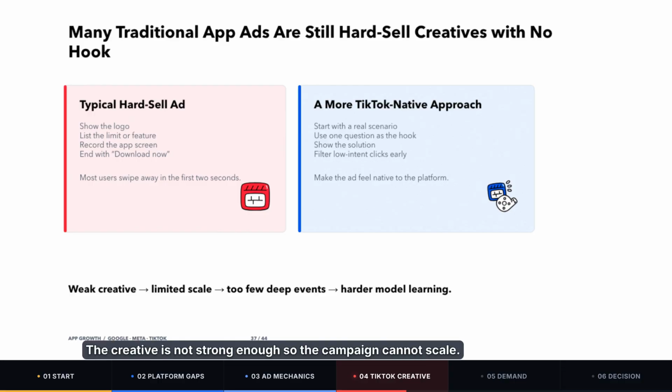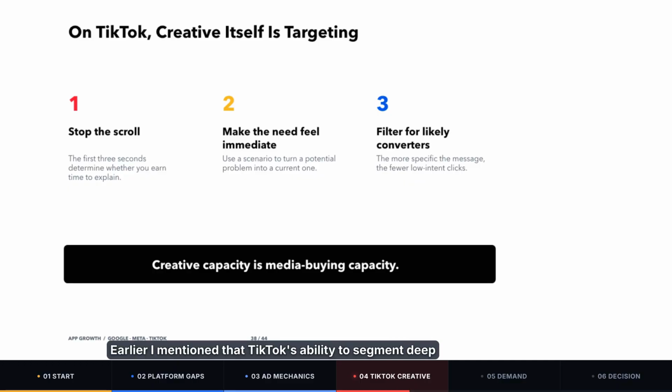The creative is not strong enough, so the campaign cannot scale. The campaign does not have enough volume, so there are not enough deep conversion samples. The model cannot learn accurately, so user quality keeps fluctuating. Why is creative also a form of targeting? Earlier, I mentioned that TikTok's ability to segment deep user quality may be less stable than Google's or Meta's. That means the creative has to do some of the filtering.